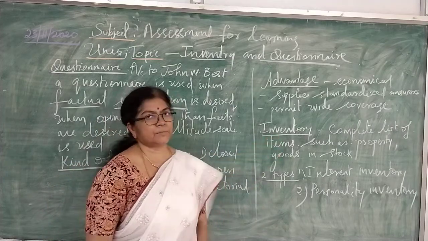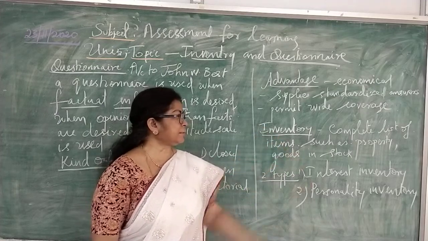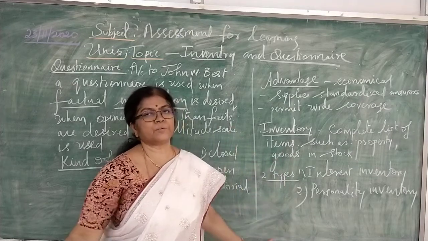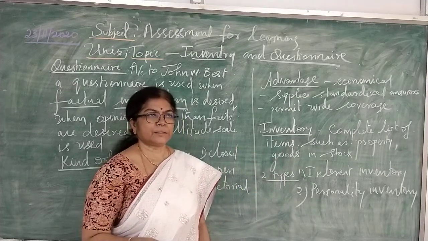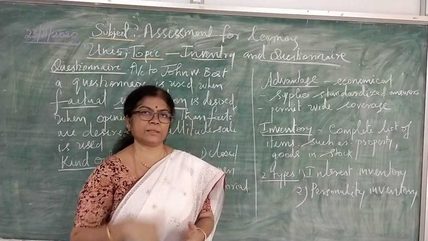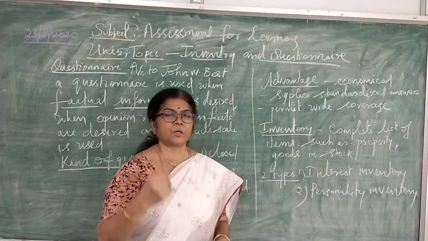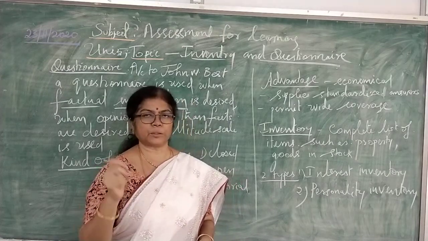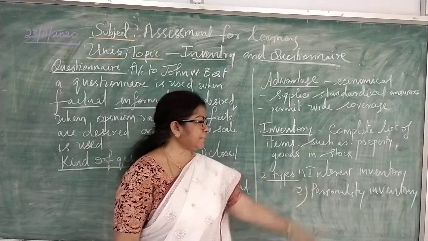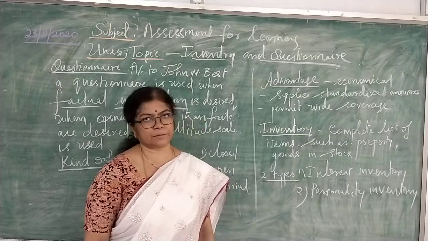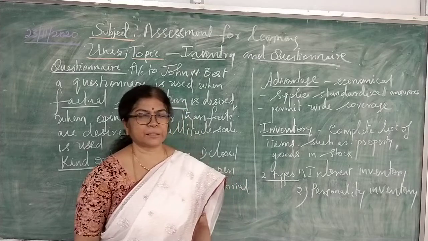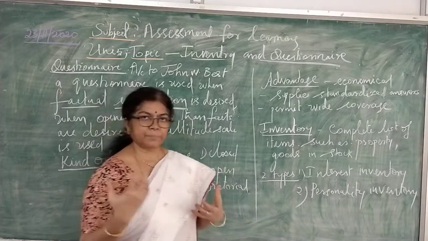Okay, next one, inventory. What is inventory? It is a complete list of items such as property. It is a list of items. For example, inventory can be all the possible interests, it will list down all the possible interests. Whatever interest the person is having, can put a tick mark. Okay, that is inventory. It has two types. One is interest inventory, second one is personality inventory. Interest inventory measures the interest by the name itself. Personality inventory is measuring the personality.